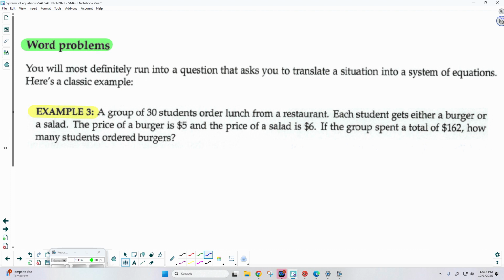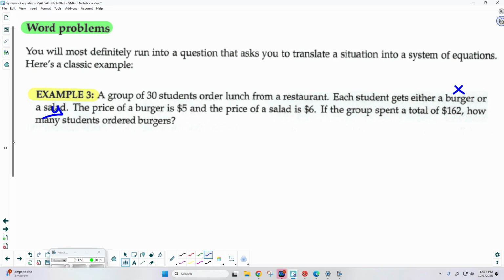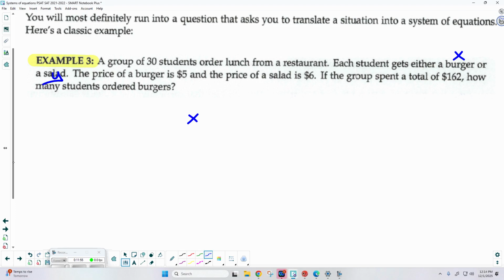All right. So what would you like me to use for the number of burgers? X. So let's say x is the number of burgers. So I'm guessing the number of salads is going to be y. Okay. So given my information, we know that how many students are there? 30. And each student either got a burger or a salad. So there's my first equation. I could say that the number of burgers plus the number of salads should equal 30, the number of students that we got.